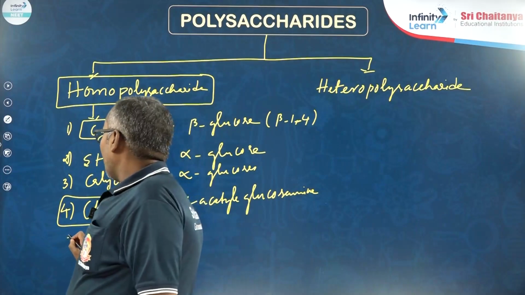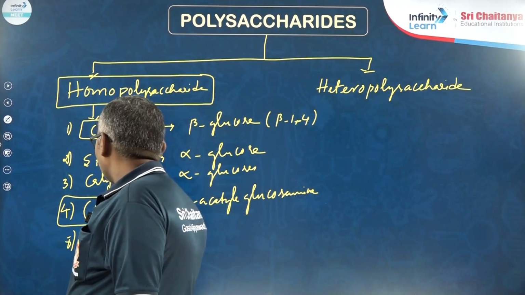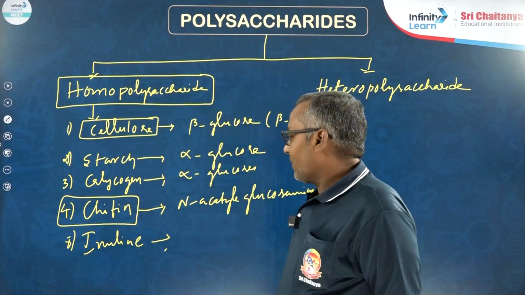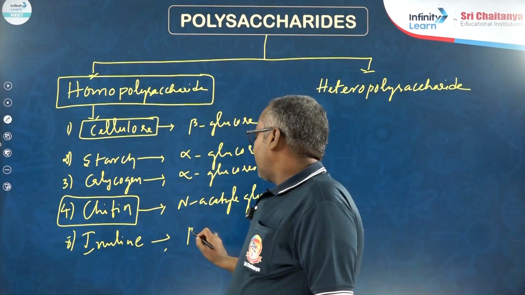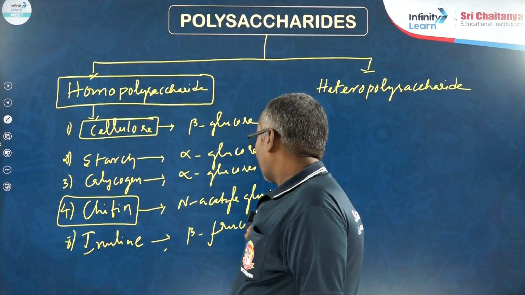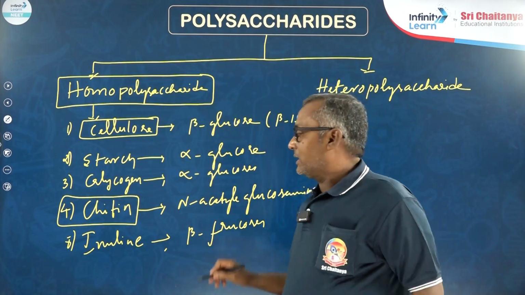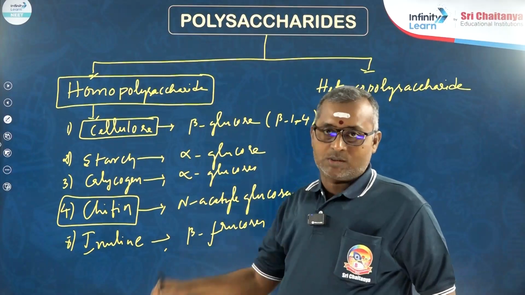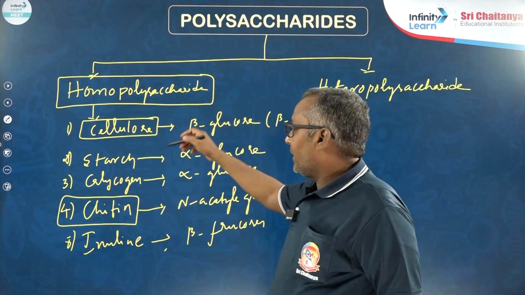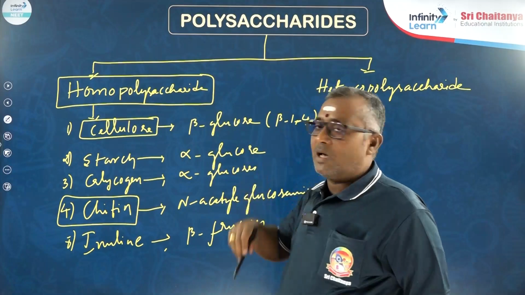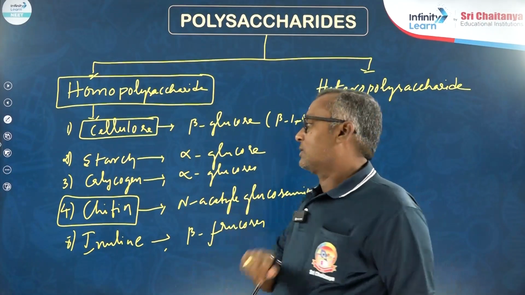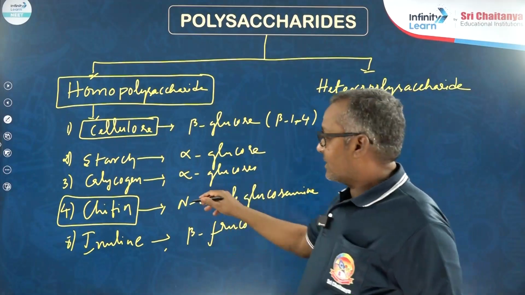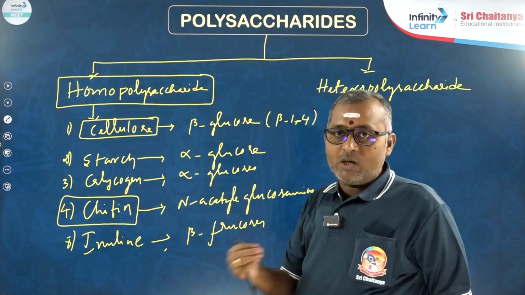We have another example also like inulin. Inulin is composed of beta-D-fructoses. It is a homopolymer of fructose. Remaining all, glycogen, starch and cellulose, are homopolymers of glucose. Chitin is a homopolymer of N-acetyl glucosamine. We'll discuss about this N-acetyl glucosamine at the end of our topic.